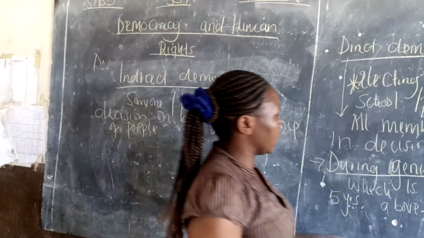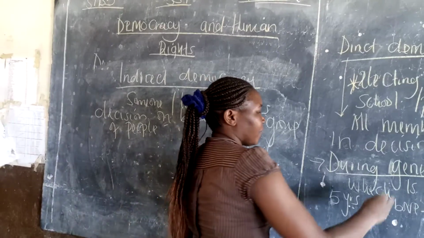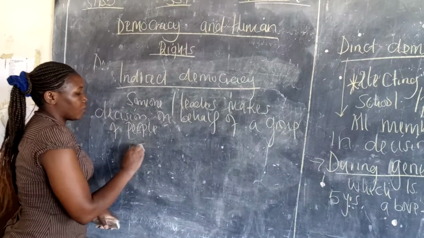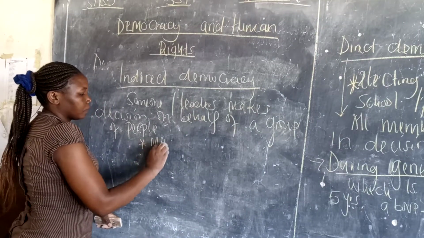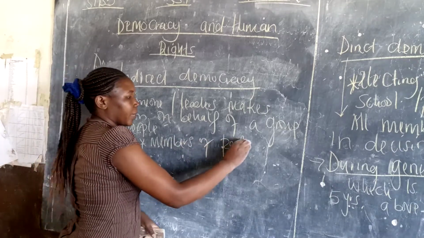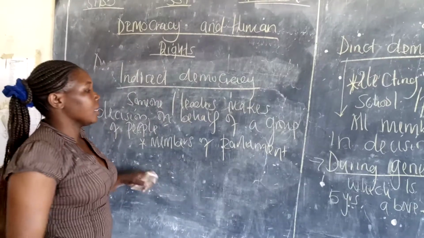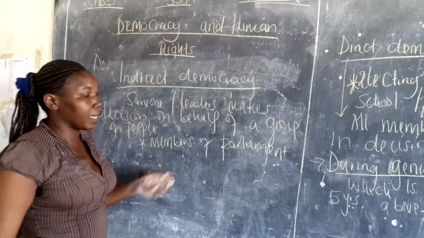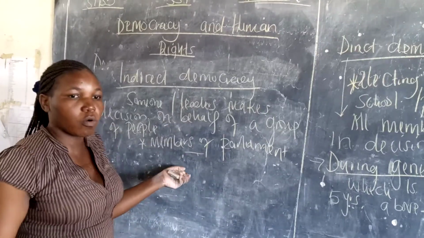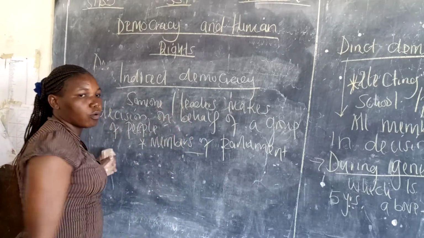Example, we go to the general election after every 5 years. After going for the general election, we elect the members of parliament. After electing these members of parliament, when they go to parliament, they make decisions on behalf of the people who elected them.